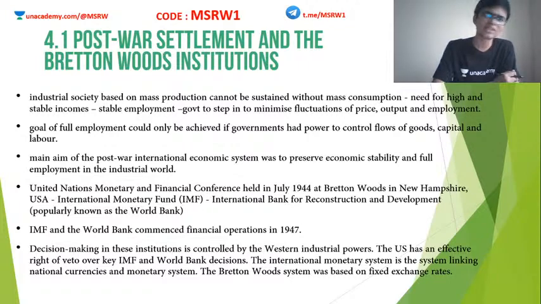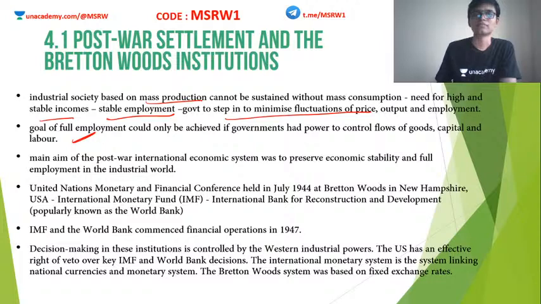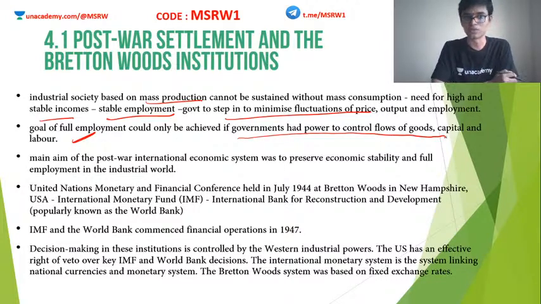Okay, obviously after the Second World War, everything was berserk. People desperately wanted high, stable incomes. They wanted mass production. They wanted stable employment. They wanted the government to step in and minimize the fluctuation in price. Okay, so the goal of full employment could only be achieved if the governments had the power to control the flows of goods, capital, and labor. These are the takeaways from the economic times of the Second World War.